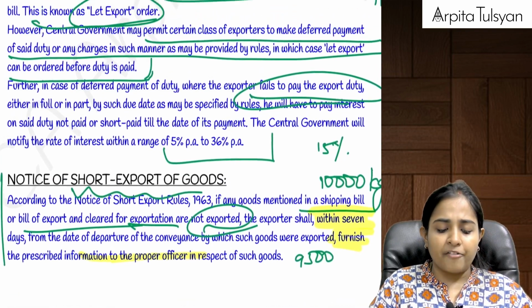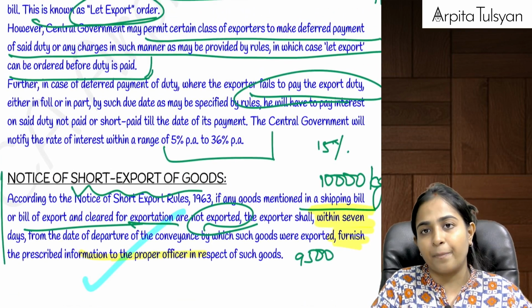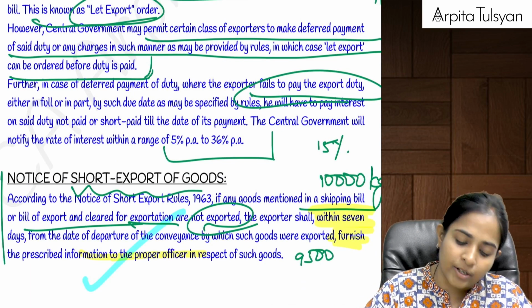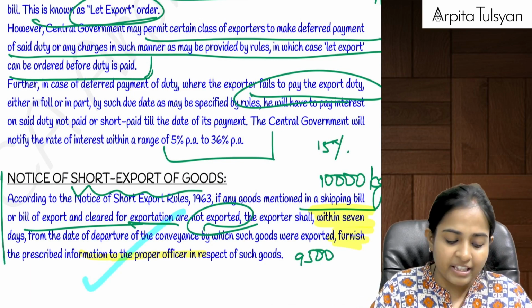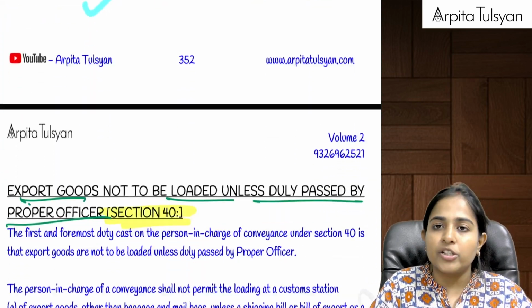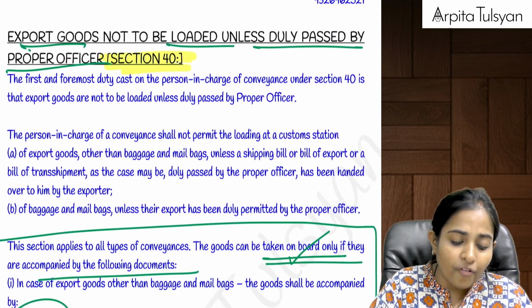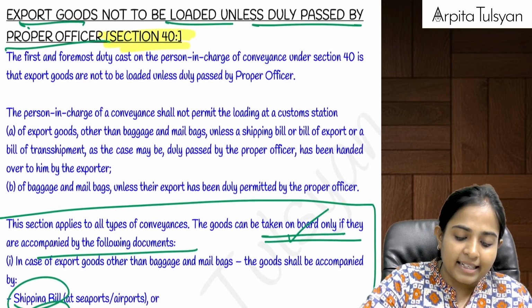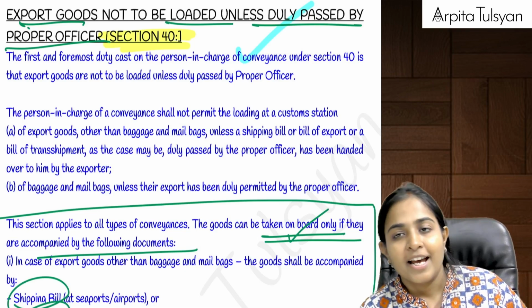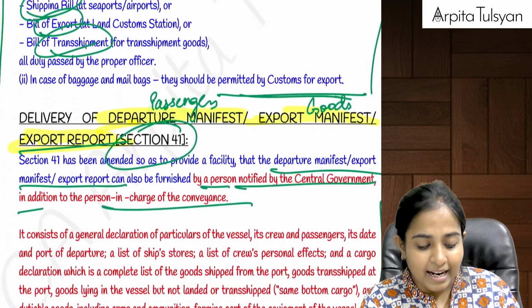Yes. Then suppose if there is any short export of goods, means what you had written in the shipping bill, that much quantity was not exported, something lesser than that was exported, then within 7 days from the date of departure of the vessel, aircraft, etc., you just inform the proper officer that there was some short export of goods. And till the time that let export order is not passed, you cannot start the loading of goods in your particular conveyance.